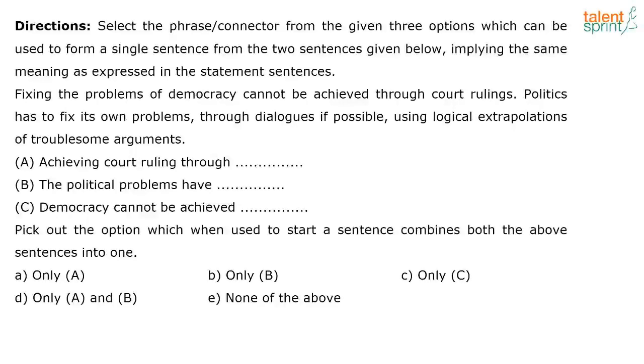Sentence connectors. Okay, so let's read the directions. Select the phrase connector from the given 3 options which can be used to form a single sentence from the 2 sentences given below, implying the same meaning as expressed in the statement sentences. So, having said that: fixing the problems of democracy cannot be achieved through court rulings. Politics has to fix its own problems through dialogues, if possible, using logical extrapolations of troublesome arguments.